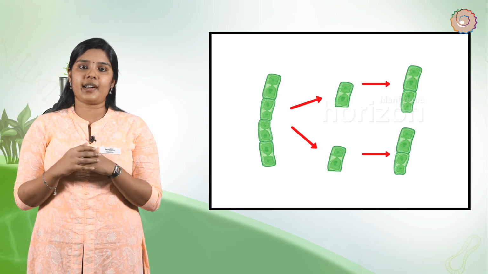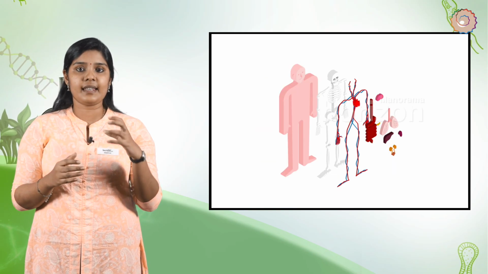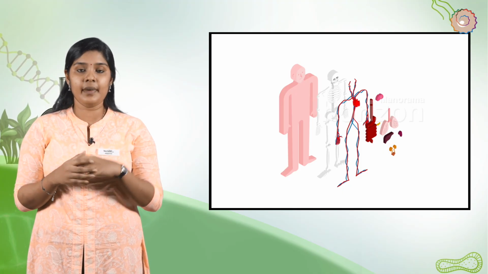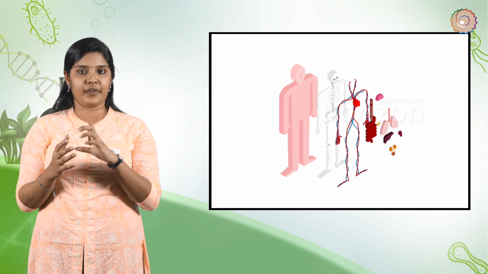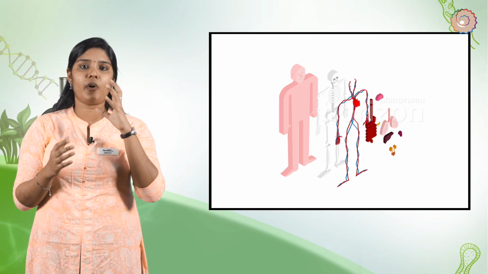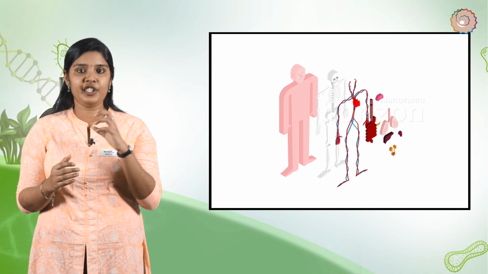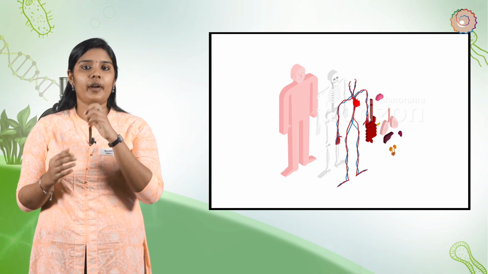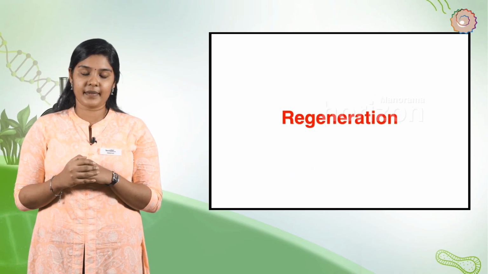This type of reproduction cannot be used by all multicellular organisms, as in complex multicellular organisms, each part of the body is organized for a specialized function with a well-defined body structure. These specialized cells are organized as tissues and are placed in organs. Organs are placed in different positions of the body.